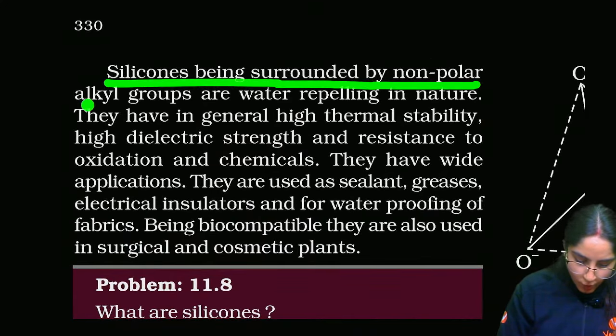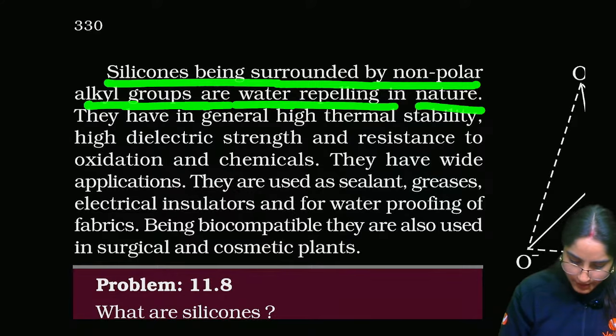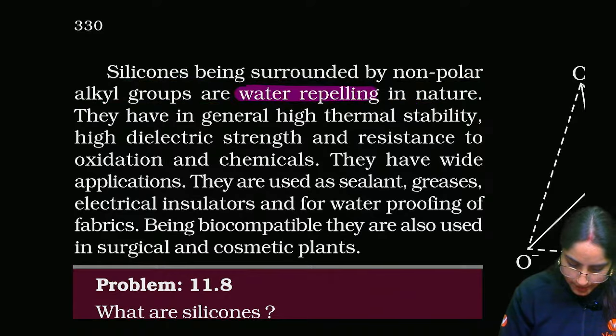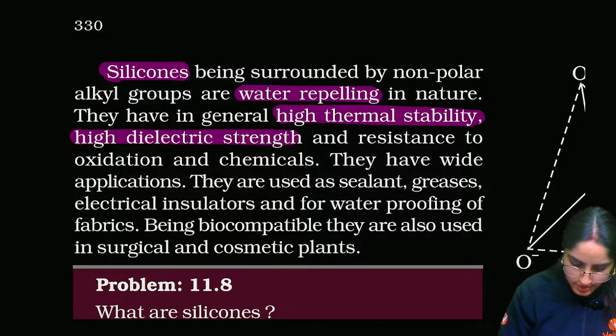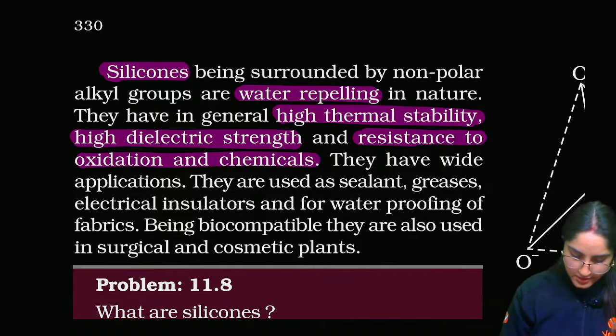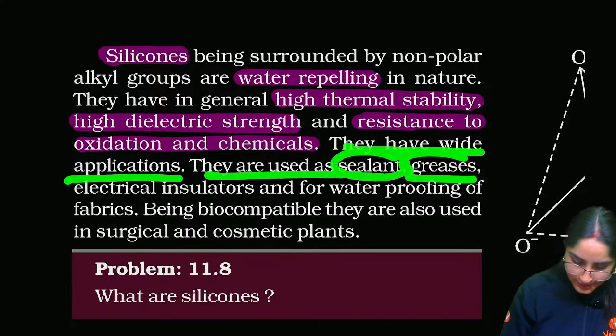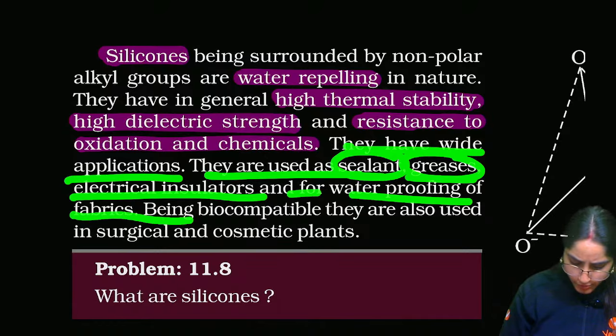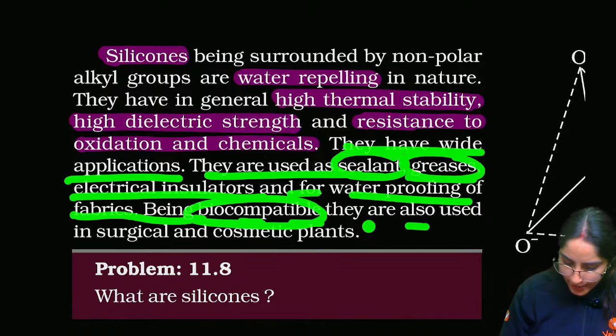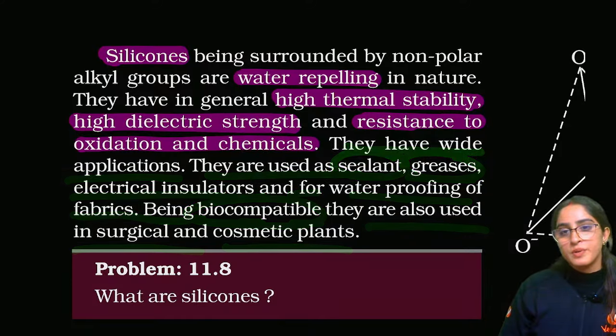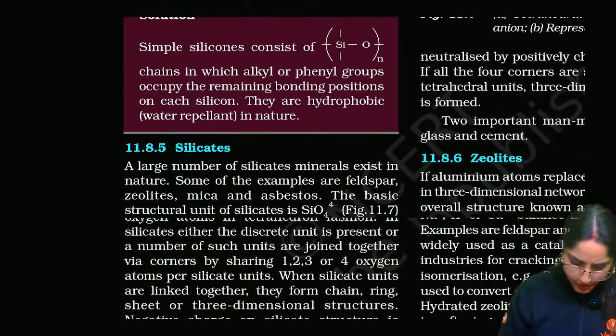Silicones, being surrounded by non-polar alkyl groups, are water repelling in nature. They have high thermal stability, high dielectric strength, and are resistant to oxidation and chemicals. They have wide application. They are used in sealants, greases, electrical insulators, waterproofing, etc. Being biocompatible, they are also used in surgical and cosmetic implants. So these are the uses that you can do yourself as well.